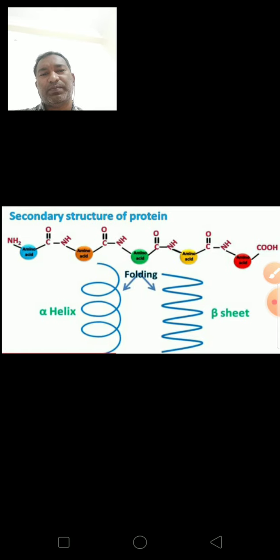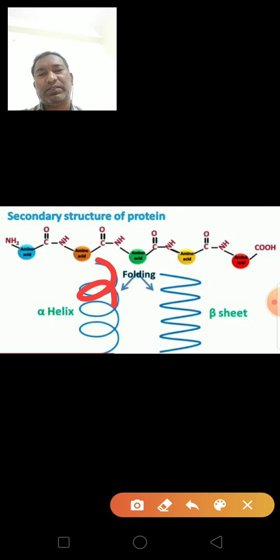When folding this secondary structure, two structures are possible. One is the alpha helix structure and the other is the beta pleated sheet. So when this straight chain structure folds, two types of structures will form. One is like this, this circle type, this is the alpha helix. The second one is this type of structure, the beta sheet.